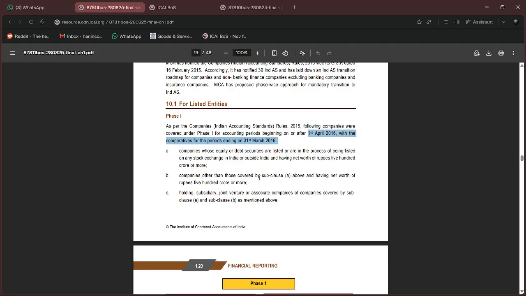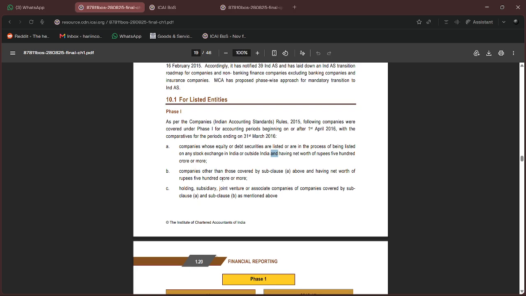So what will you say if a company has a net worth of 500 crore and it is trying to get listed, will this be applicable? Because it says 500 crore or more, 500 crore is also included, and it is an 'and' condition. Both the criteria need to be fulfilled to be eligible under phase one.